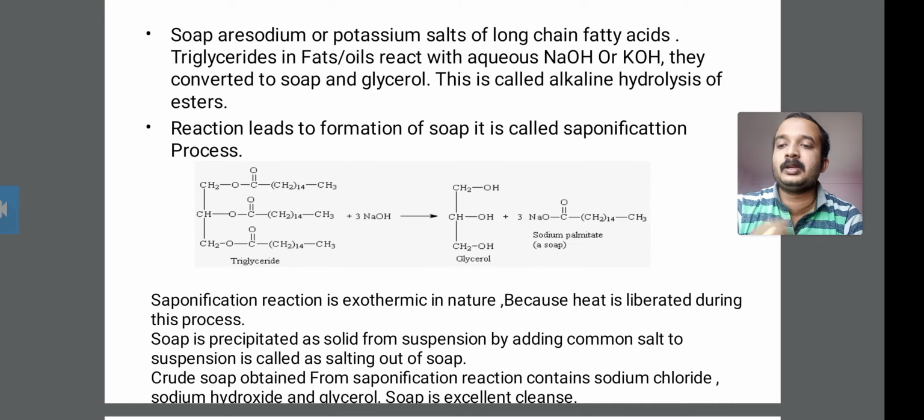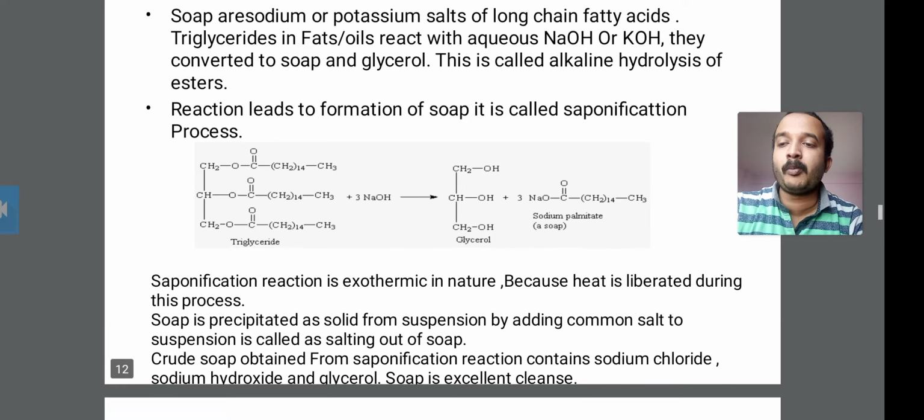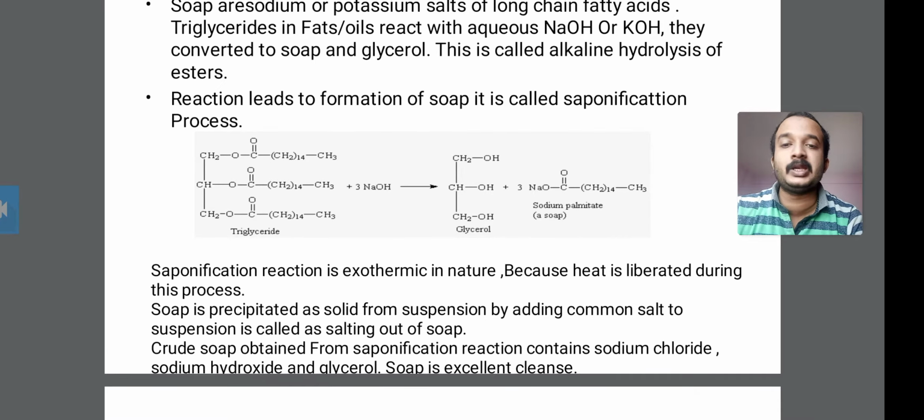The soap is precipitated as a solid from the suspension by adding common salt to the suspension. This is called salting out of the soap. The soap precipitates and forms a solid, and adding common salt to the suspension is called salting out of the soap.